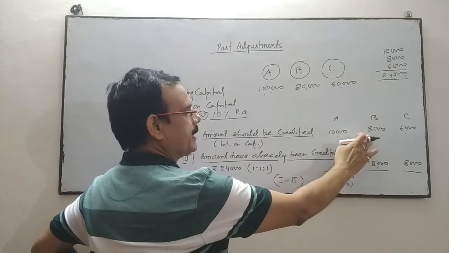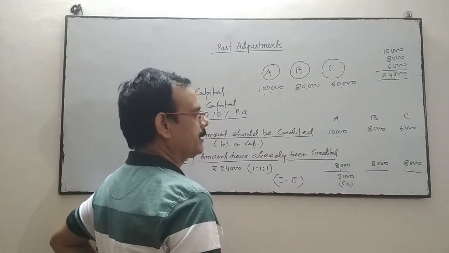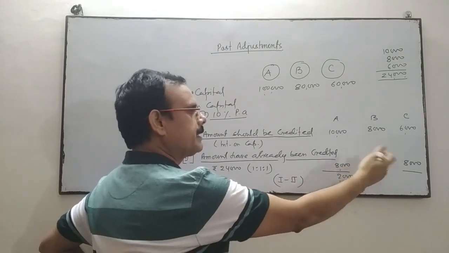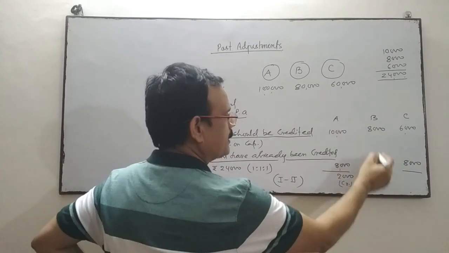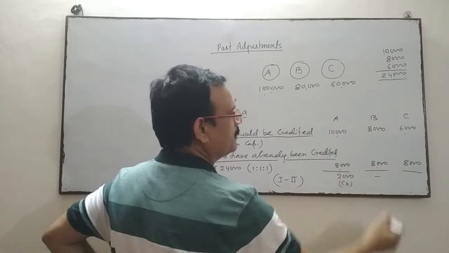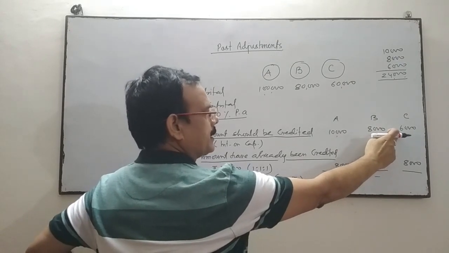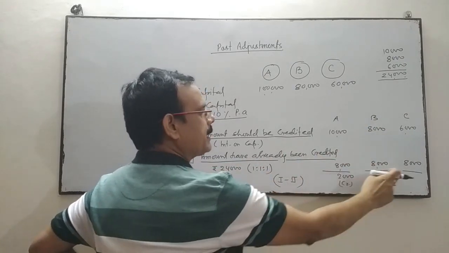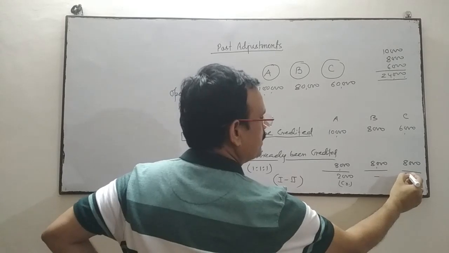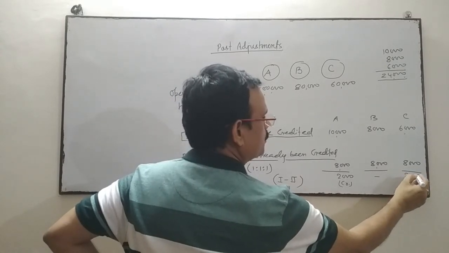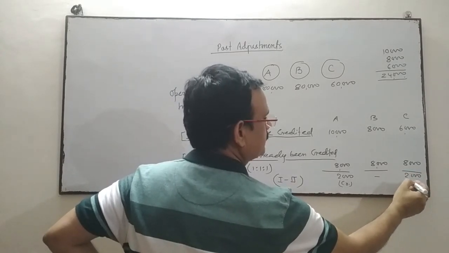For B, it should be credited by 8,000, and it has already been credited by 8,000, so there is no difference, it is nil. For C, it should be credited 6,000, and we have already credited 8,000, so we'll do the reversal treatment, 2,000 debit.